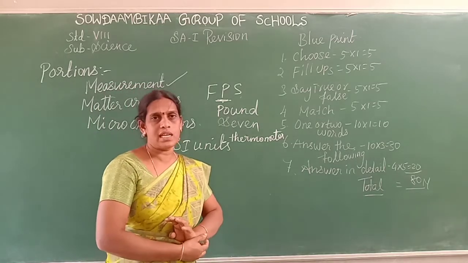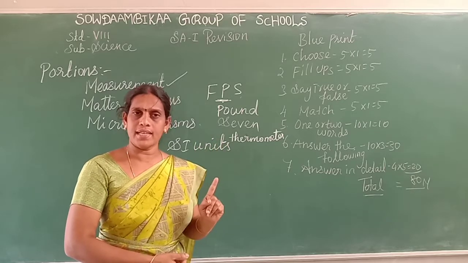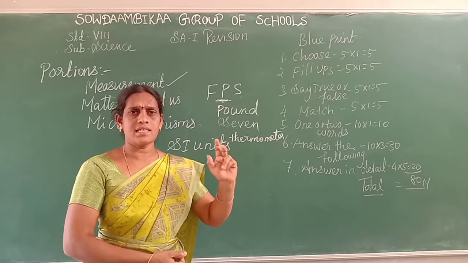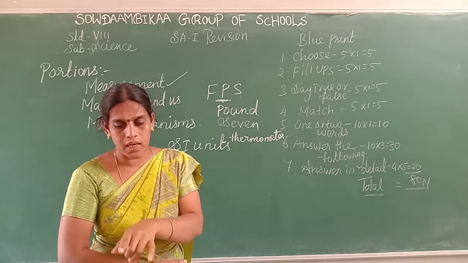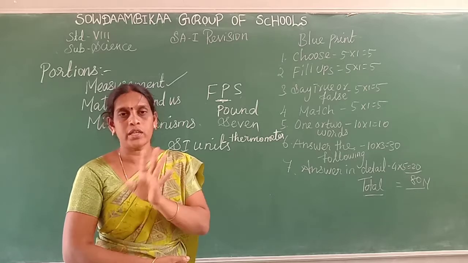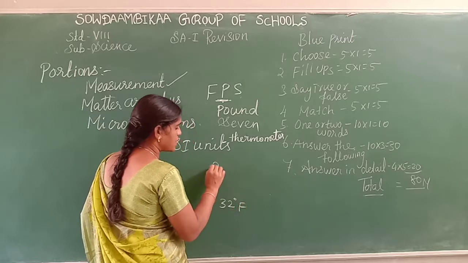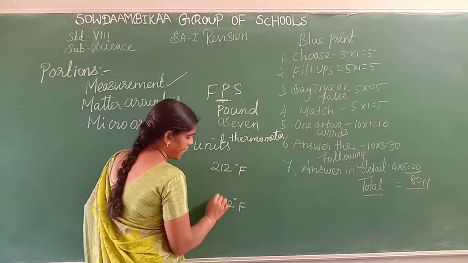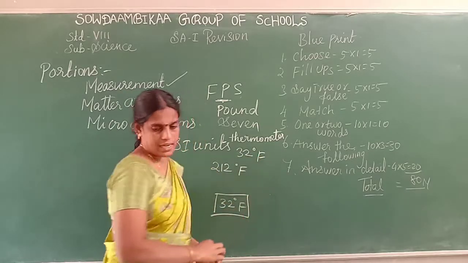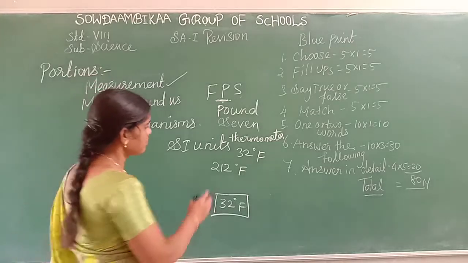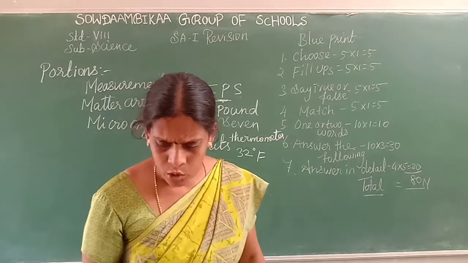Okay, there are 3 scales to measure the temperature: Kelvin scale, Celsius scale and Fahrenheit scale. All these 3 scales have a lower fixed point and an upper fixed point. So, in your question, what are they asking? Lower fixed point of the Fahrenheit. Okay, so 32 degree Fahrenheit. The upper one is 212. They are asking the lower fixed point. The answer is 32 degree Fahrenheit. The next question is, what is the SI unit of the luminous intensity?